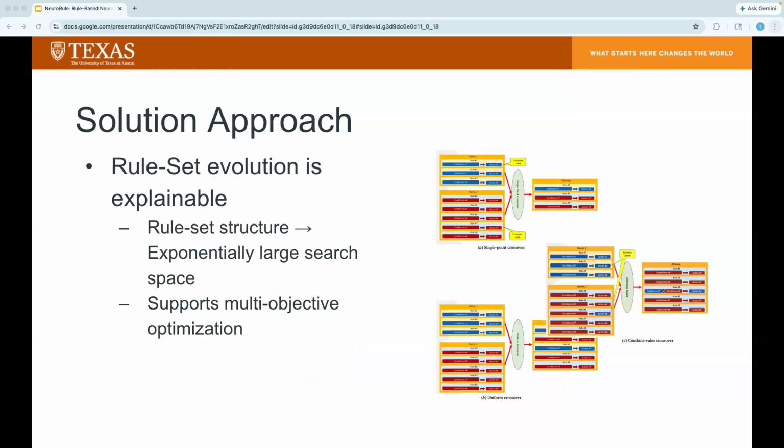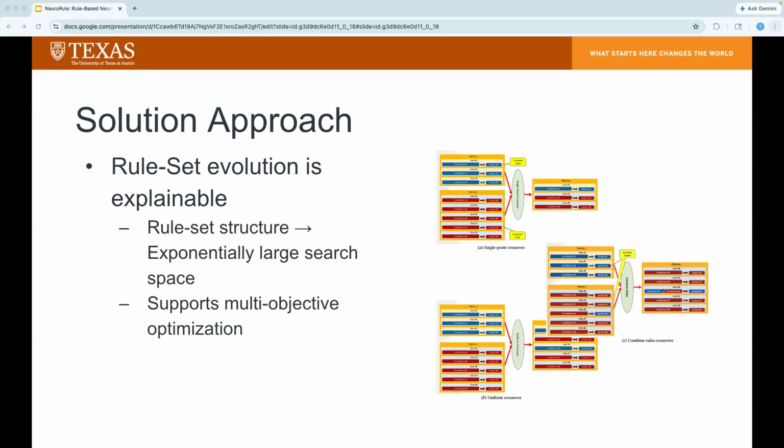So using discrete symbolic rules can introduce challenges when training in traditional ML settings. Standard machine learning relies on stochastic gradient descent, which requires the models to be differentiable. However, logic rule sets are composed of discrete conditional statements that are inherently non-differentiable. Furthermore, finding the optimal rule set is a combinatorial problem with an exponentially large search space. As a result, evolutionary algorithms are uniquely suited for the search landscape.